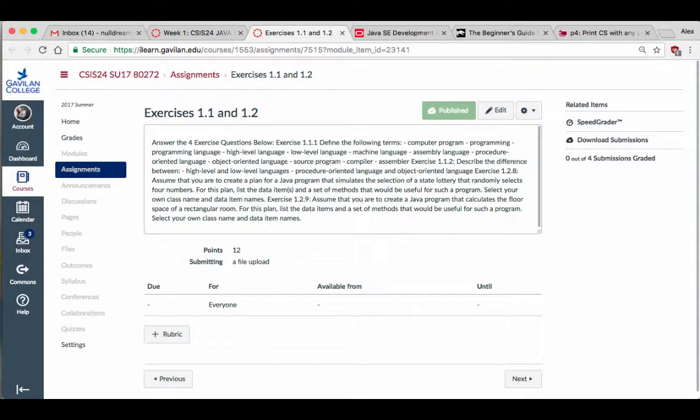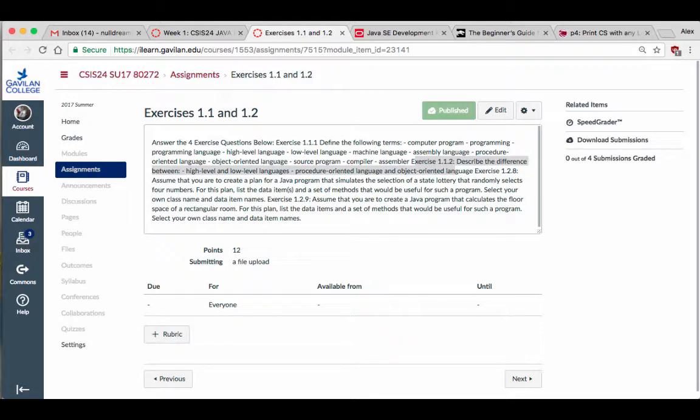I'm going to format this thing so it looks a little better. But basically, there's your exercise 1.1. Right? Define the following terms. What's a computer program? What's a programming language? I'm pretty sure you can answer these questions without the textbook. Okay? And the other one is exercise 1.2.